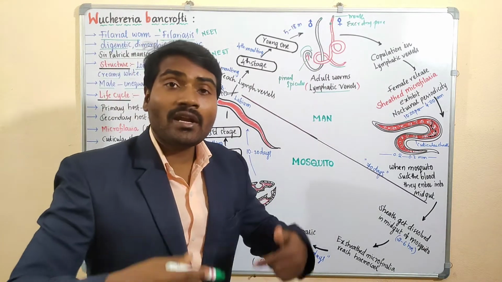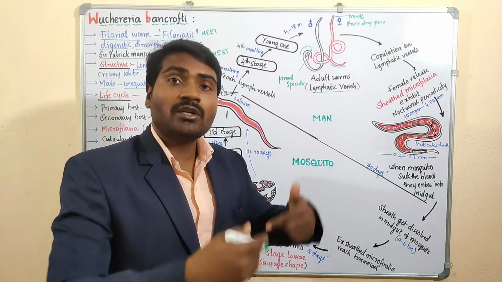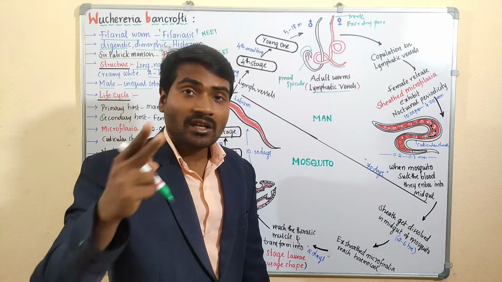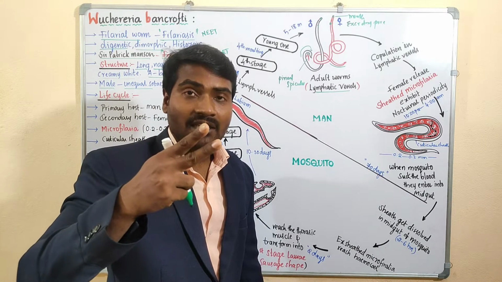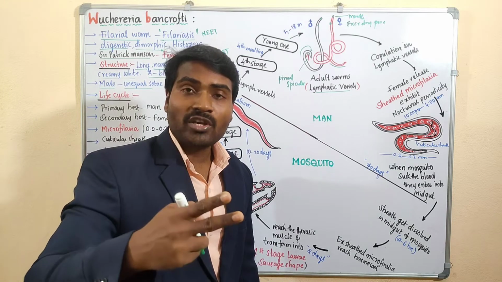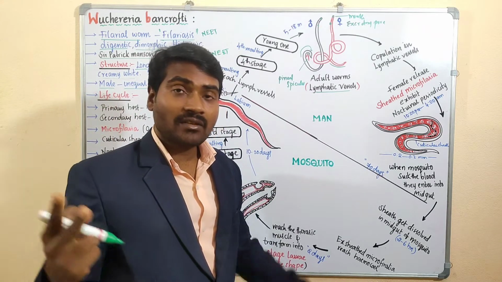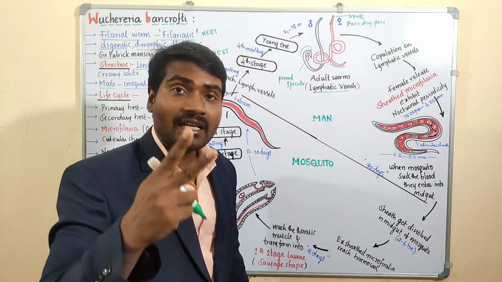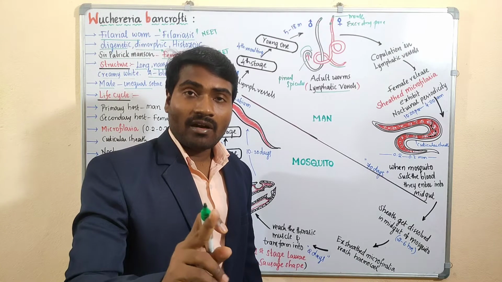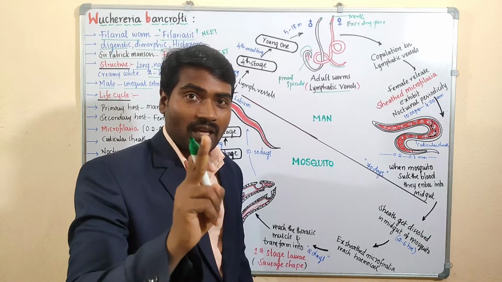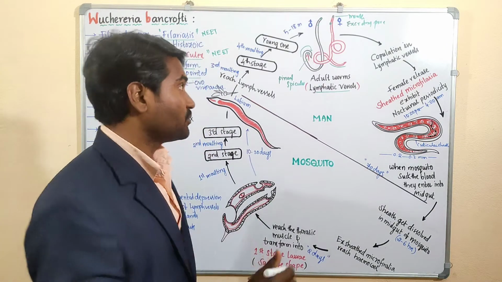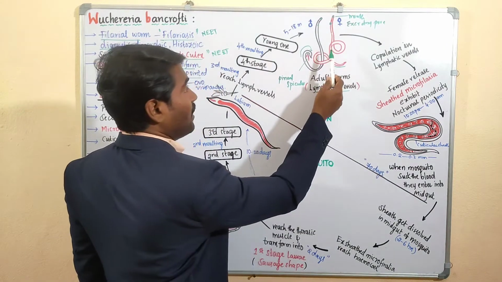These are copulatory organs which can deposit the sperms into the female body. This point is important, whereas in Ascaris, both are the same size. Equal sized chitinous penial spicules are present in Ascaris, whereas unequal sized chitinous penial spicules are present in the adult filarial worm. That is the only difference, and it can be framed as a statement type question.